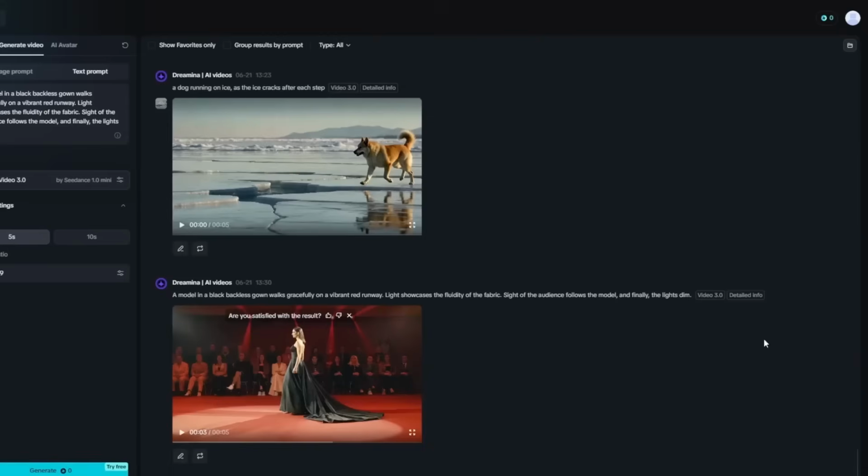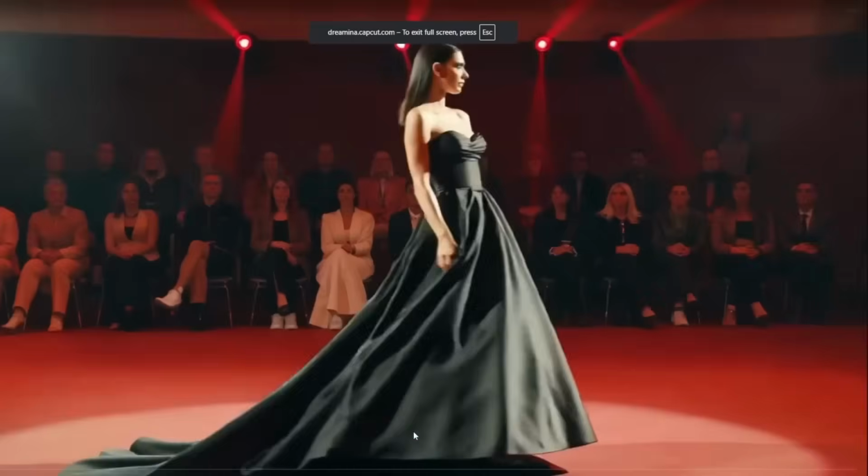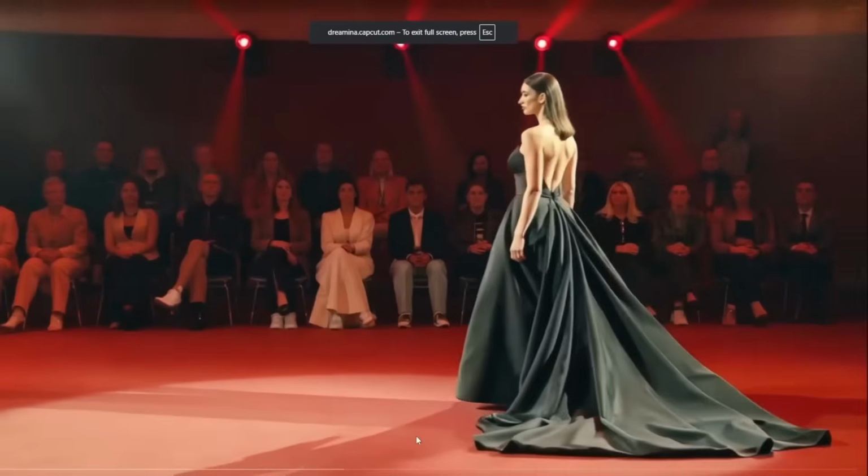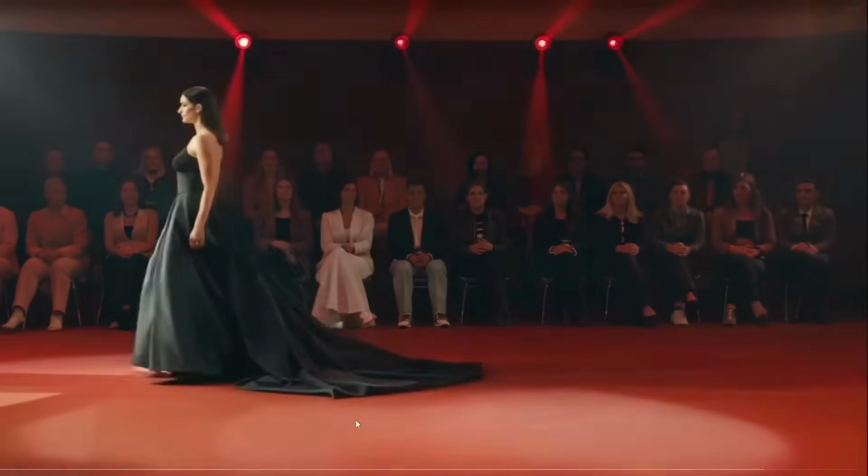All right, so yes, I have this one, and I'm clicking generate. Now that it's done, it literally took only 3 minutes. And as you can see, it did a very, very decent job over here.